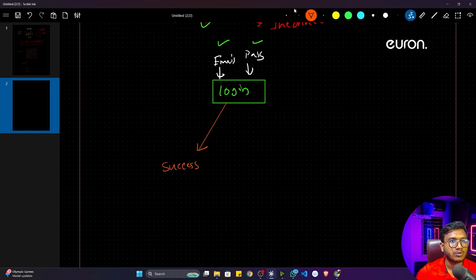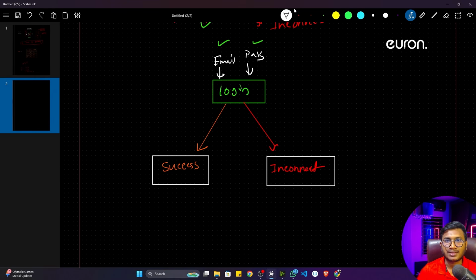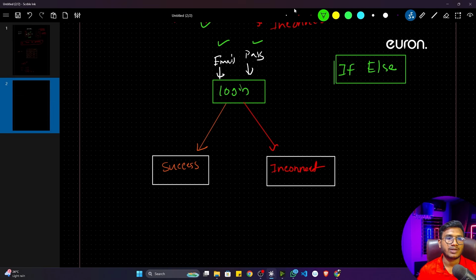Otherwise it won't give the permission, it will tell you incorrect. Here you can see it is creating a branch. Whenever you face this kind of branch condition, that means a conditional statement, you have to use the If-Else conditional statement inside Python.